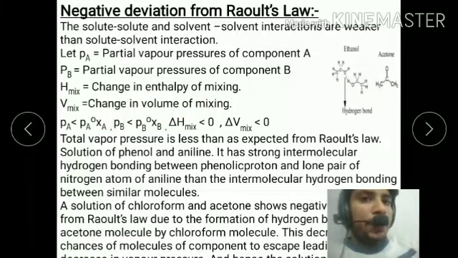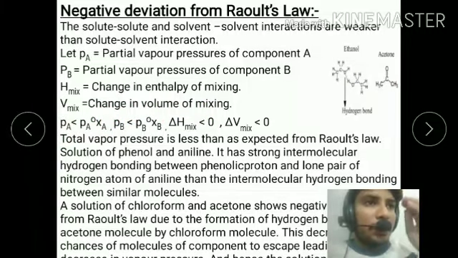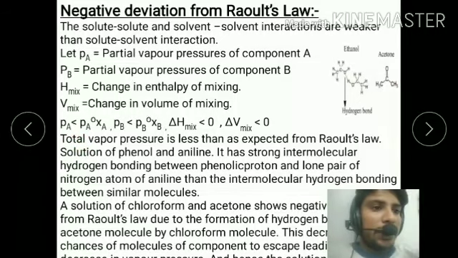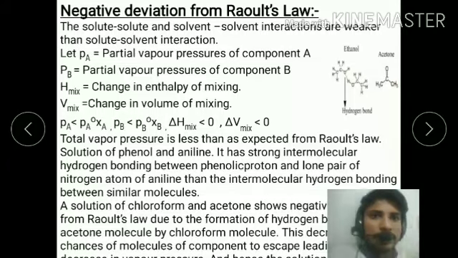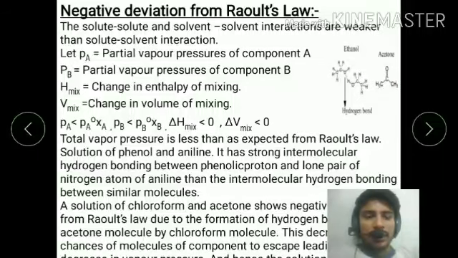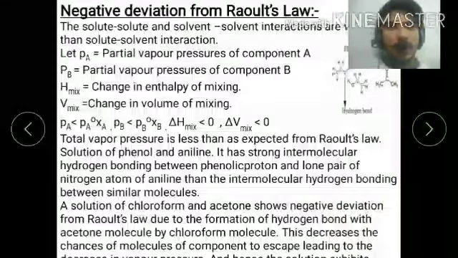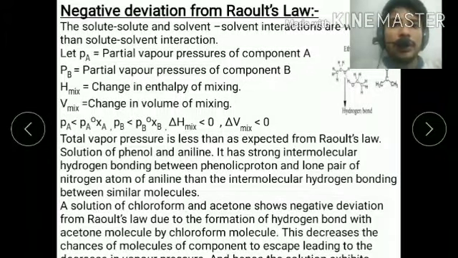If Pa is smaller than Pa naught xA, that is called negative deviation. In the case of negative deviation, the partial pressure of component A is lower than expected from its mole fraction, and the partial pressure of component B is likewise lower than expected. Enthalpy change is less than 0 and volume change is less than 0. This is negative deviation from Raoult's law. The total vapor pressure is less than expected from Raoult's law.